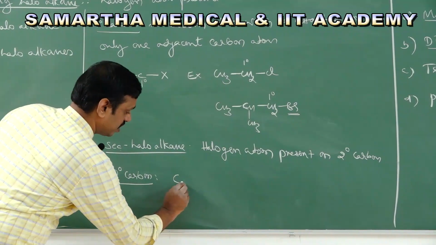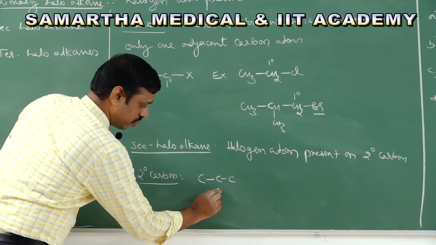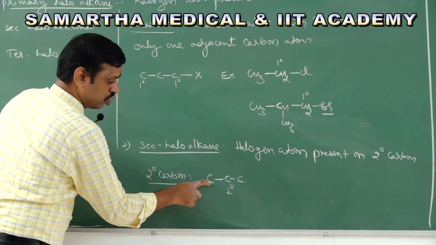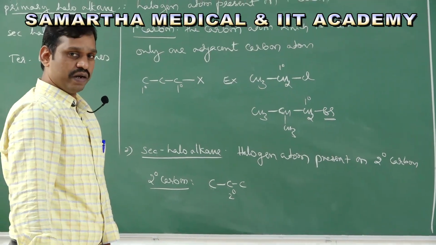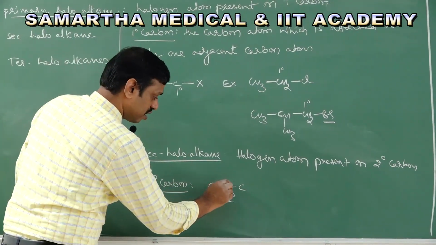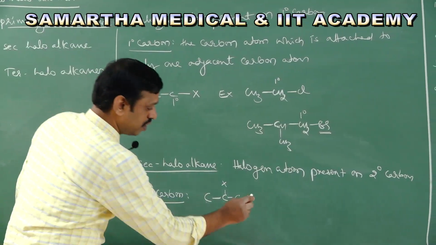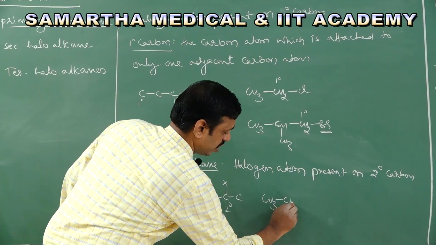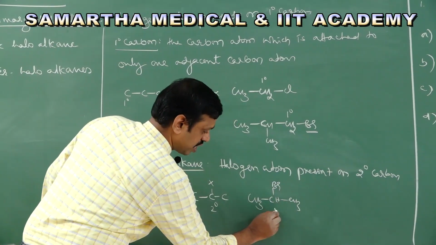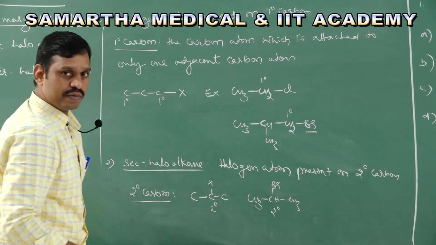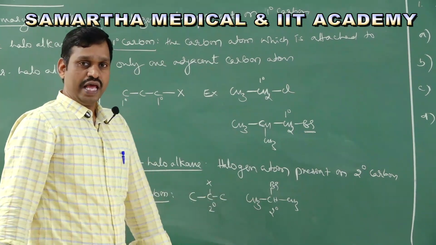For example, take this: carbon, carbon, carbon. Now, this middle carbon is attached to two adjacent carbon atoms. Therefore, this middle carbon is called a secondary carbon. If a halogen is present on the middle carbon, then it is called a secondary haloalkane. For example, CH3CHBrCH3. Now this middle carbon is a secondary carbon. On the secondary carbon, a halogen is present. Therefore, it is a secondary haloalkane.